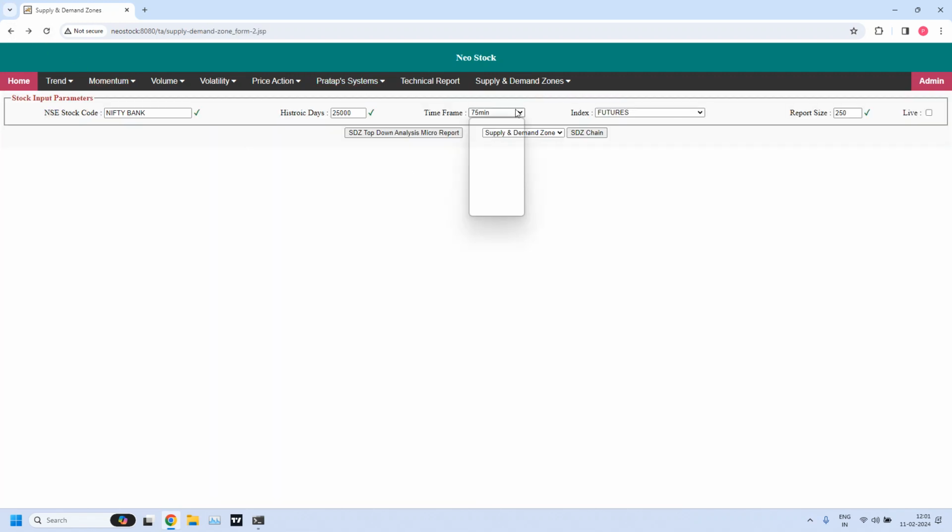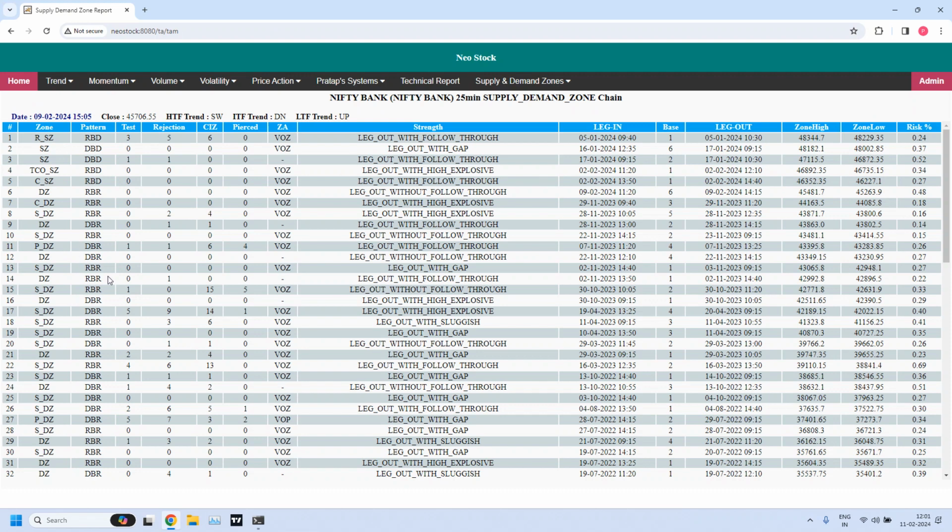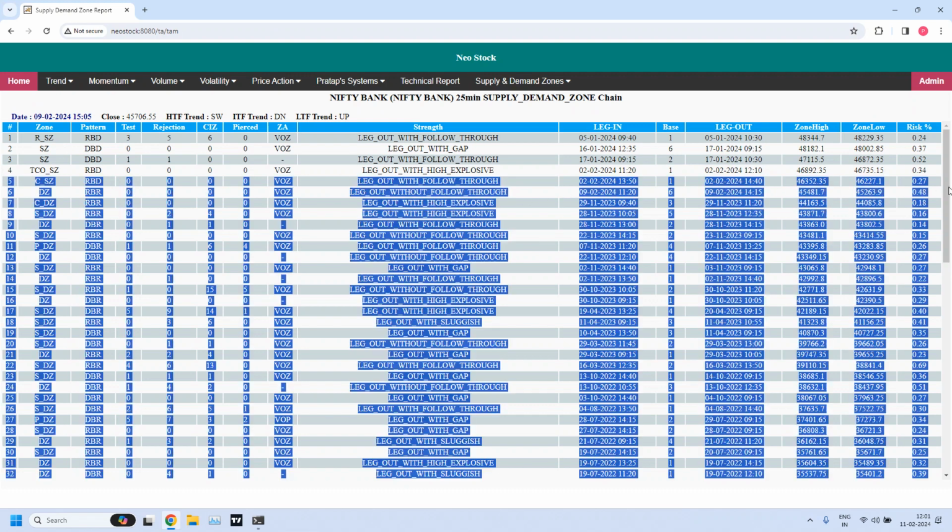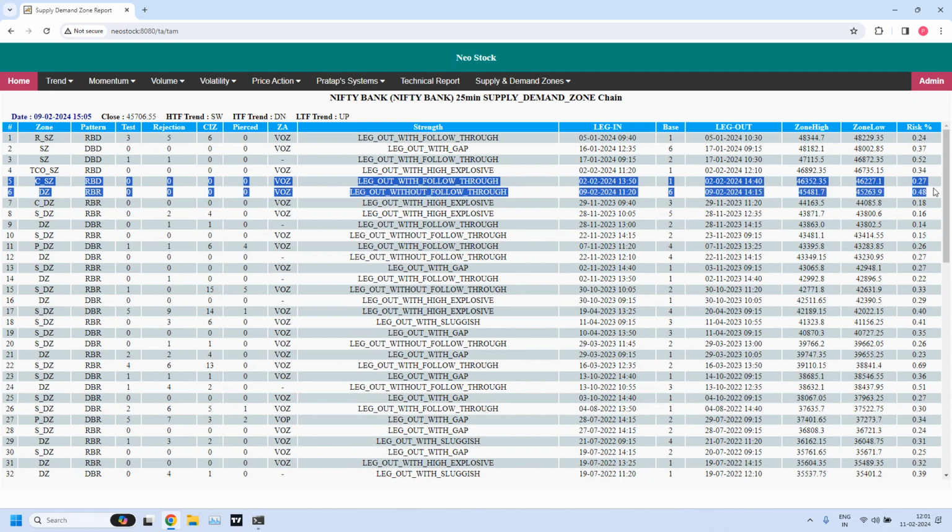Now let's go back and generate 25 minutes. In 25 minutes, immediately available supply zone and demand zone are at serial numbers 5 and 6. 5th one is a high liquidity supply zone, but it is a low priority supply zone at 25 minutes. C underscore SZ is low priority from daily and below. I cannot say low priority, maybe medium priority.